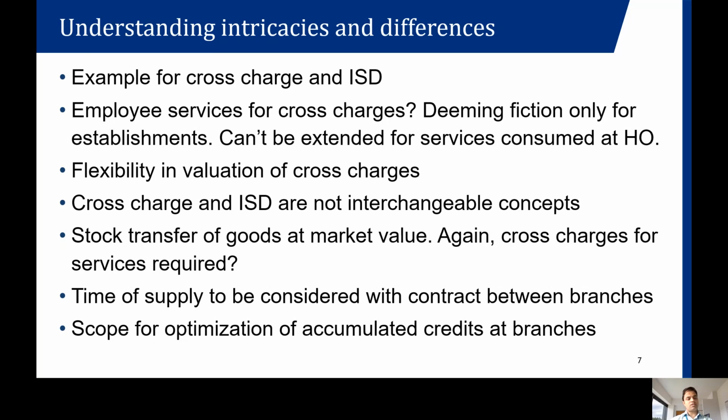The next scenario could be that there is a manufacturing location in a place. Say there is a manufacturing unit in Bangalore, and there are branches in different states to sell these goods at the local market. If you carefully observe, whenever these stock transfers are happening, the value which would be considered for payment of GST is the sale value at these locations.